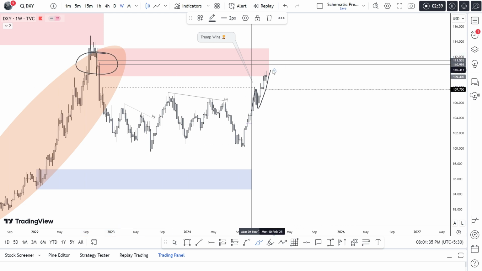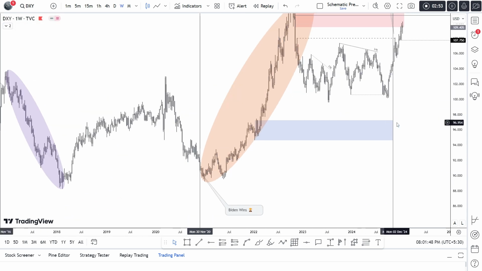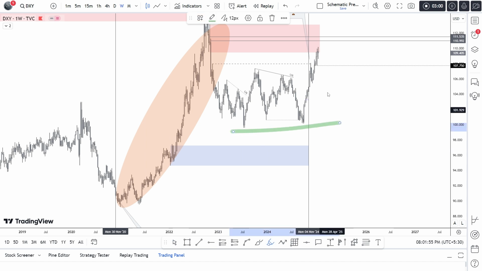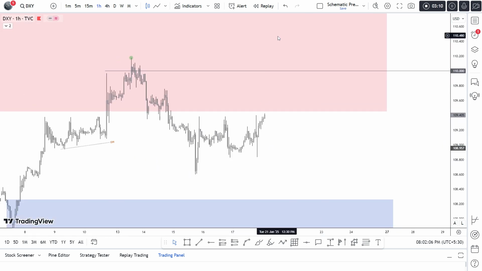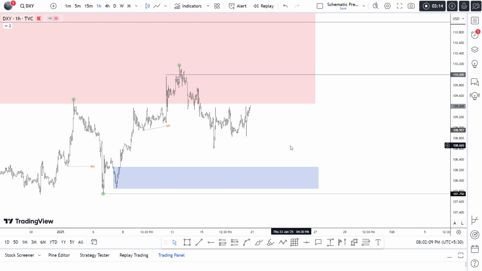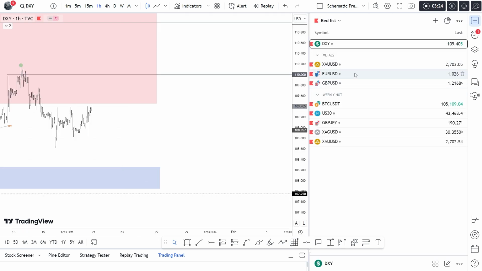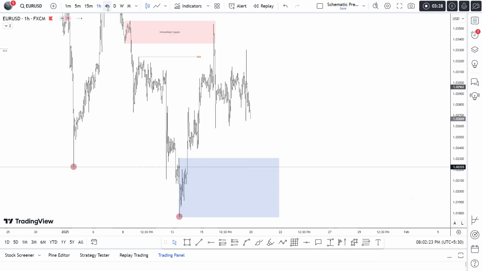Now I'm expecting that as soon as he sits in the White House, it will start falling slowly for the next few years, let's say two years at least, as per the back data we just saw, taking all the liquidity below these lows. This is the bigger scenario, but on the lower time frames, a push higher is still valid for price to take out the external liquidity and then go down. So overall, let's wait for Dixie to turn bearish. Nothing more on this.